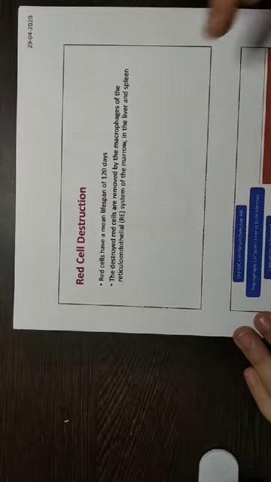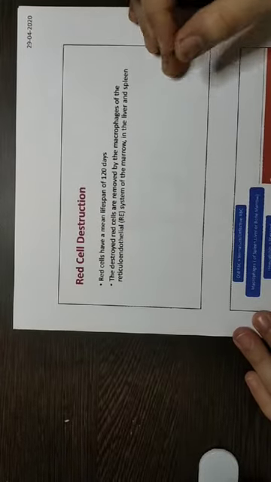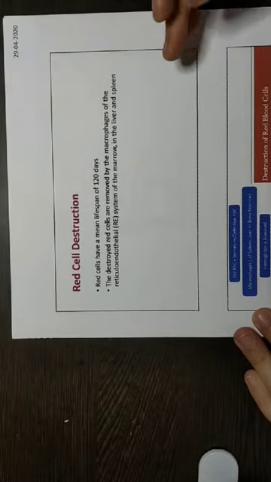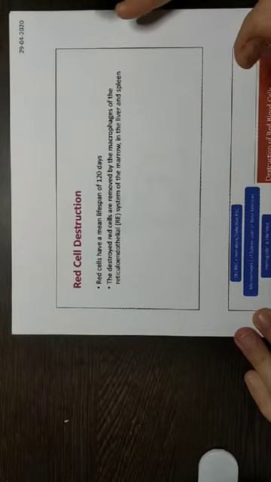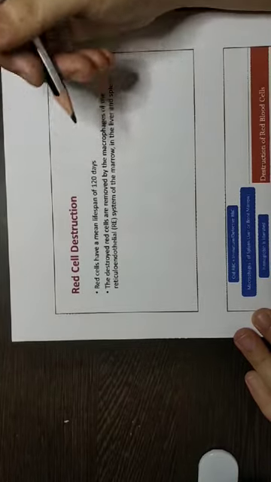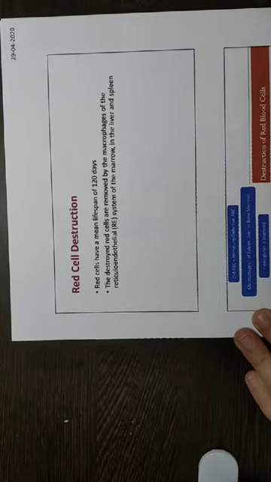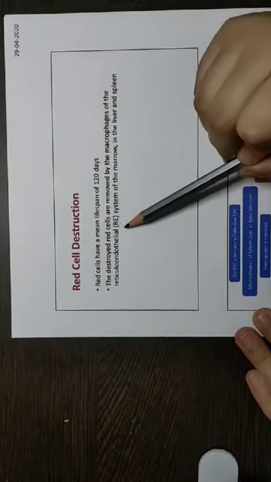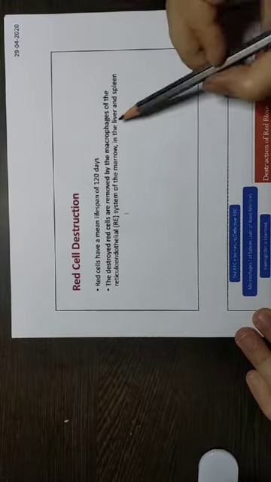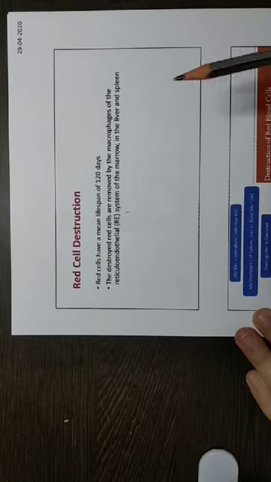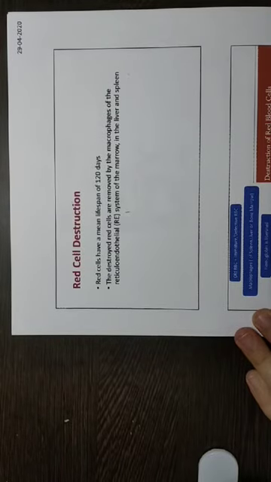Now coming to the topic of red cell destruction. What is red cell destruction? You know, after 120 days the RBCs will have to die, because that is their lifespan. So new red blood cells have to be formed. Now where do these red blood cells go? Red blood cells will be removed by the macrophages of the reticuloendothelial system of the marrow, in the liver and in the spleen. These will clear out the red blood cells.